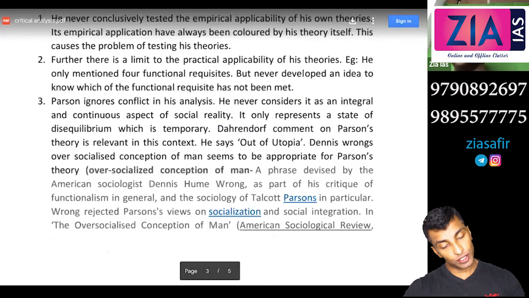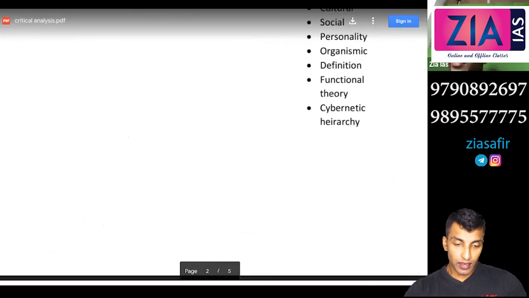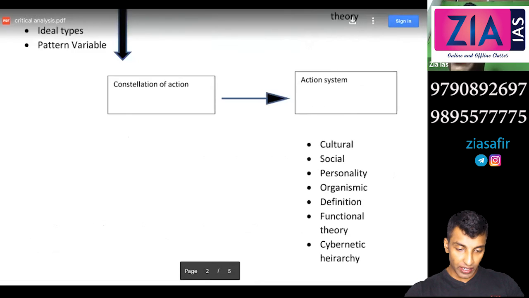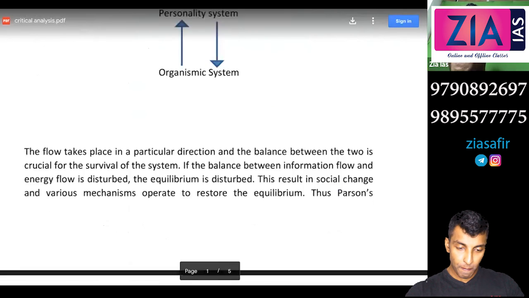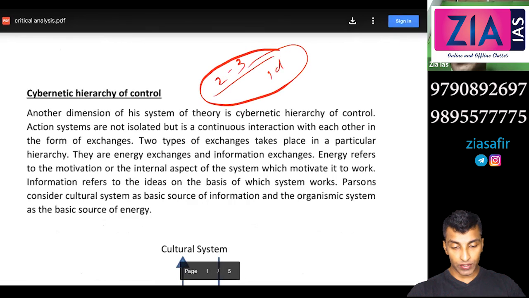Yeah, that's it. So next day we will start the new thinker, Merton. The 4 important thinkers we are done, and I'm expecting you will not have any problem with respect to any thinkers. Merton and Mead are just a cakewalk. Merton I will finish in 2 days, max 3 days, Mead 1 day. So in another 4 days we are done with our thinkers. Any doubts?